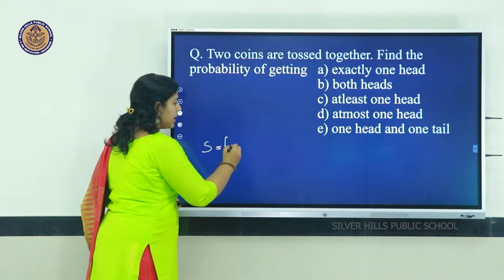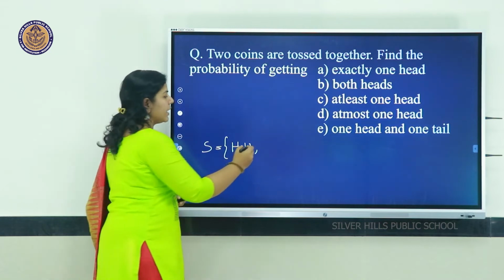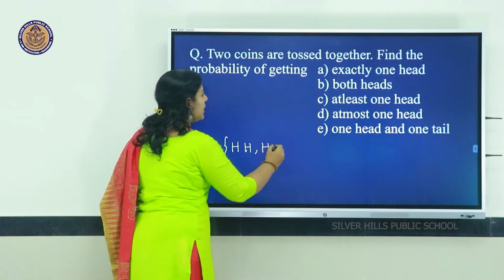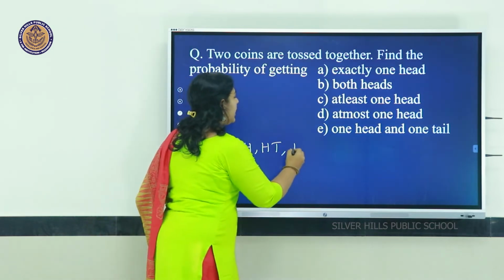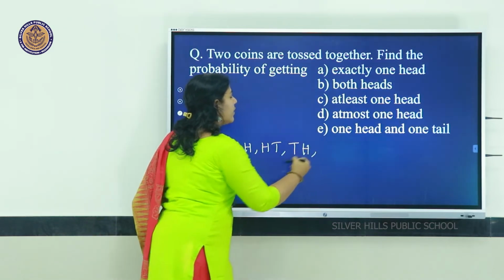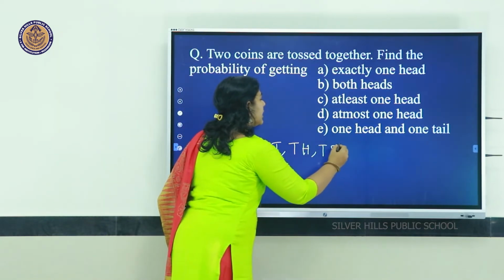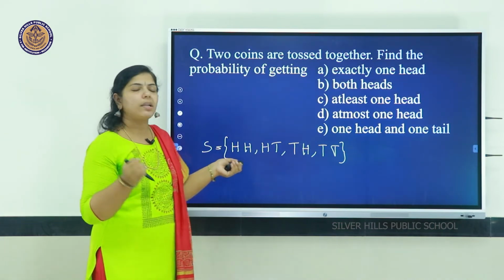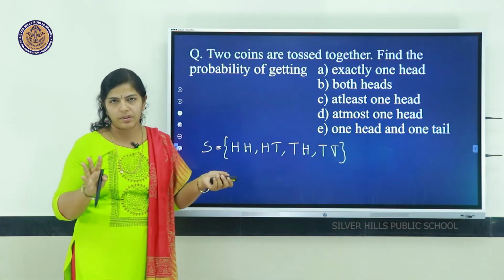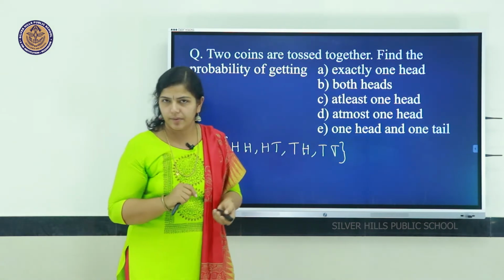Sample space is HH, two heads, then HT, one head, one tail, then TH, one tail, one head, and the last TT. There are 4 possible outcomes, that is HH, HT, TH and TT.